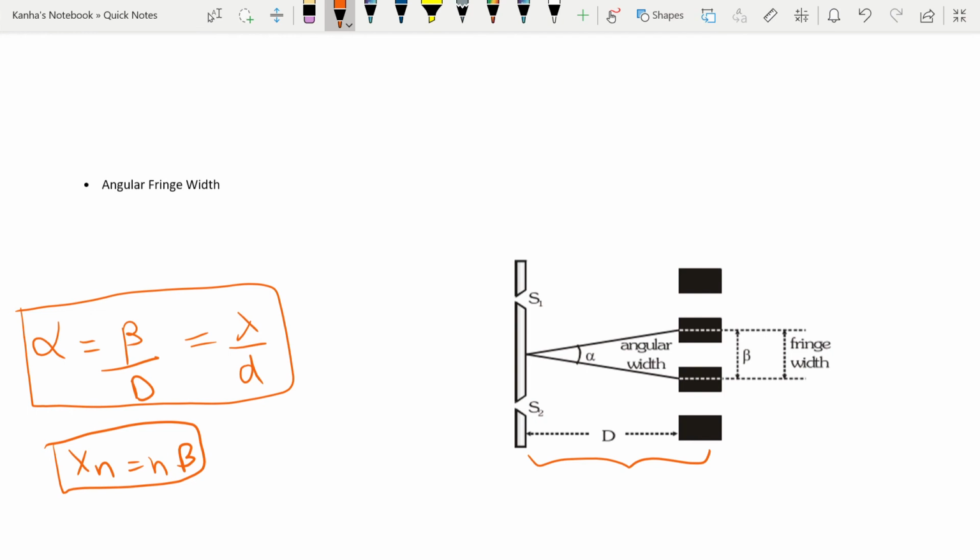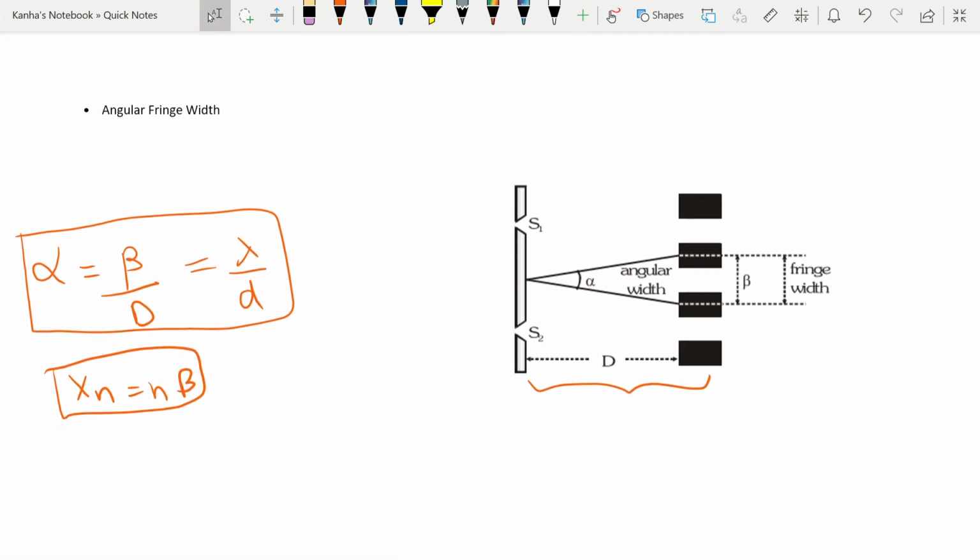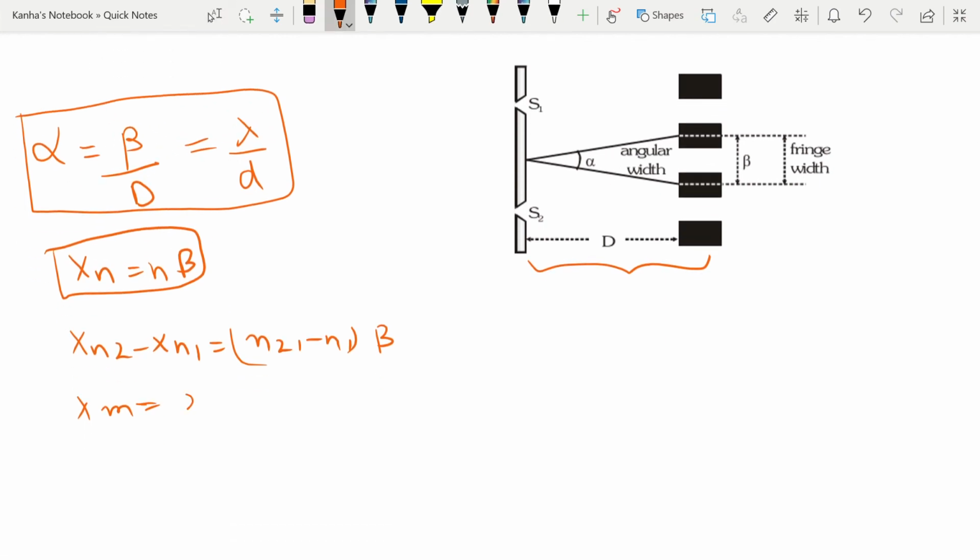Similarly, the distance between the n1 and n2 bright fringes, xn2 minus xn1, is nothing but (n2 minus n1) into beta. You can have the distance of the nth dark fringe from the central fringe as well. For the dark fringe, you have xn is equal to (2n minus 1) into D lambda by 2d, which is nothing but (2n minus 1) into beta by 2. Similarly, you can find the distance of the nth bright fringe from the mth dark fringe as well in terms of these.